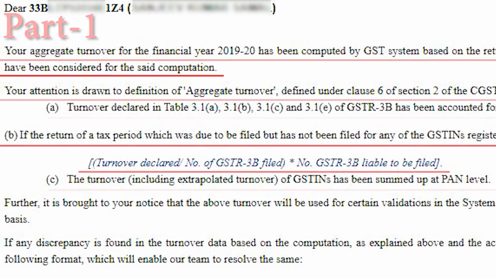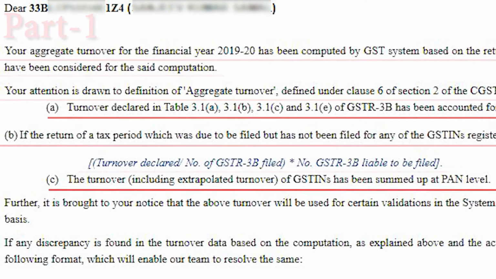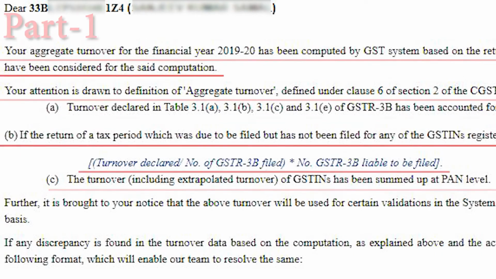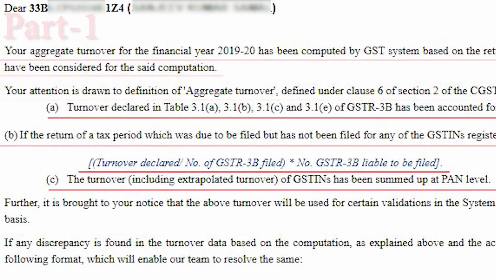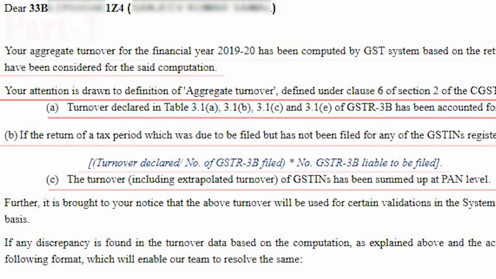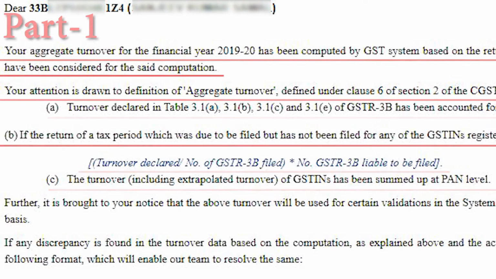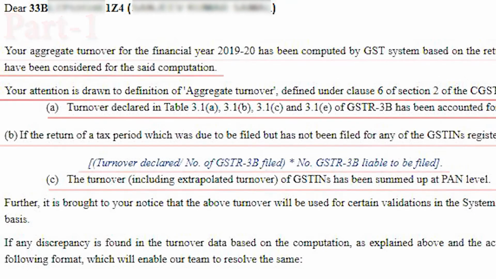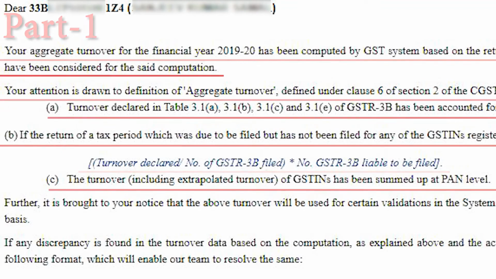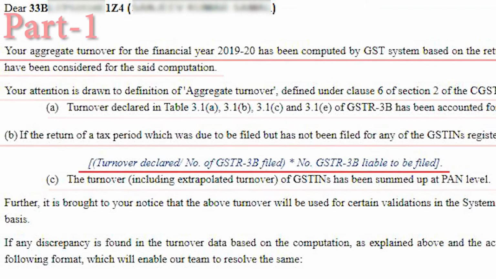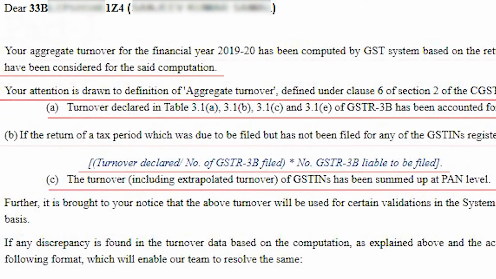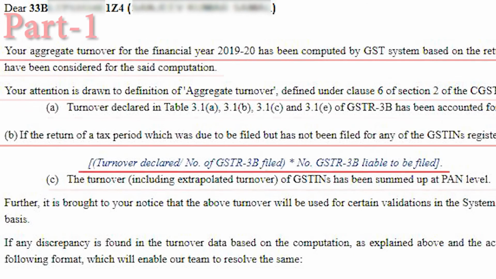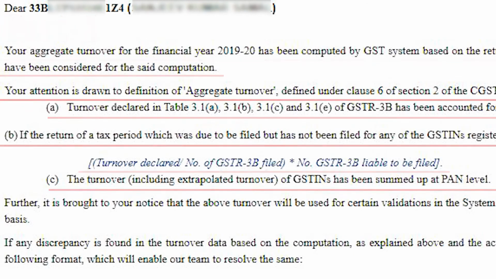For better understanding, I am giving one example. If a registered taxpayer filed the return only for the period April to November 19 up to 25th July 2020 with a total turnover of 4 crore, then turnover for the remaining 4 months will be computed as follows: 4 crore, which is the turnover declared, into 12 divided by 8. So aggregate turnover for financial year 1920 will be 6 crore.